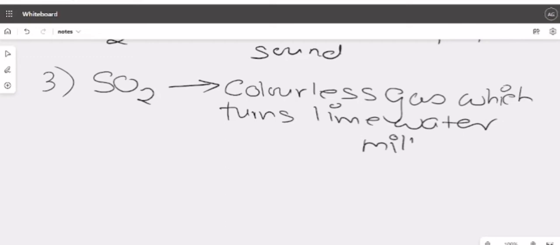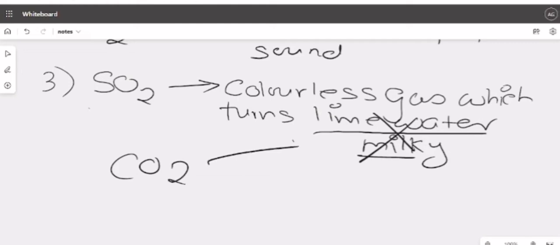But you cannot write this as an observation, this portion. Why? This portion cannot be taken as the answer because there is another gas, our favorite gas, which also does the same thing. Then how will you distinguish between them? So you cannot write this as the answer. Then what should we write as the answer?